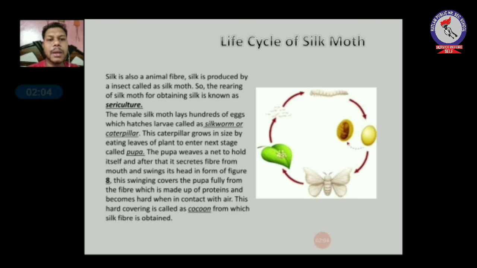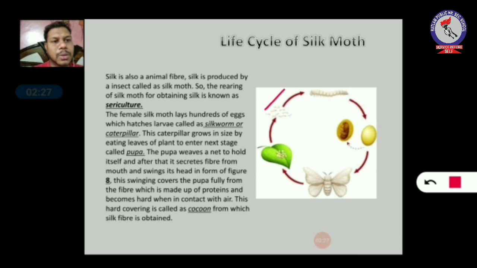Okay, so after swinging the head, the pupa or the caterpillar covers itself fully in a protective shell, which is made up of protein fiber. It is known as cocoon, from which silk fiber is obtained. Okay, so you can see in the diagram, there are eggs.